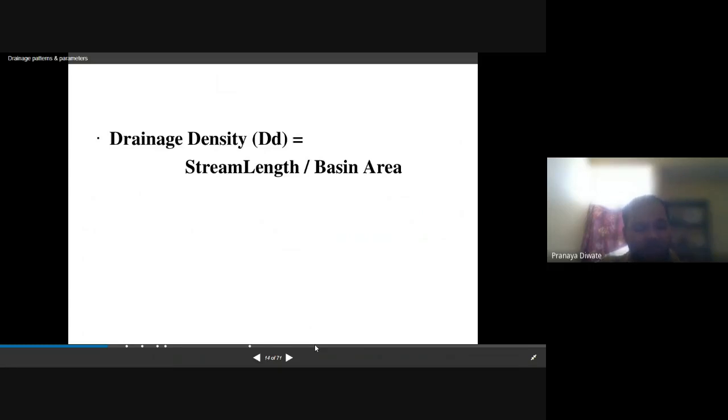The formula is stream length divided by basin area. So that is the formula for drainage density. The higher the drainage density, the more chances to get water there.